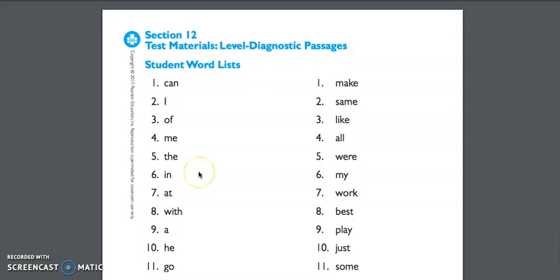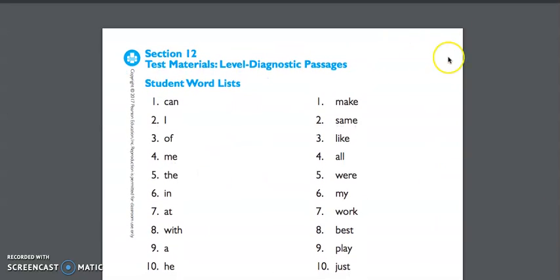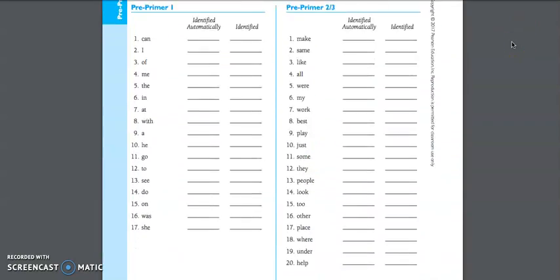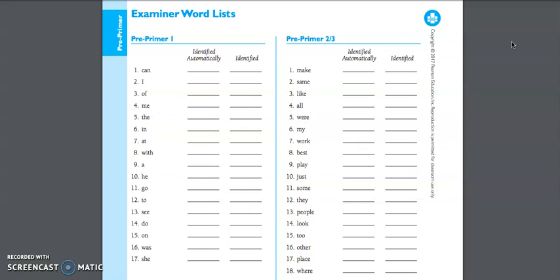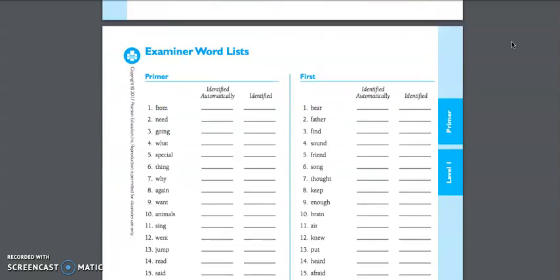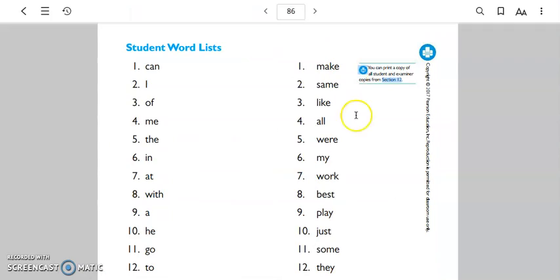It is taking a little bit to load. There's a lot of pages that are loading. Alrighty, now you will see all your word lists and you'll just be able to go and print those as the ones you need. It does go into then the examiner word list as well. So once you get through the pre-primer, you'll see the examiner word list and so on. And that's kind of how that is set up.